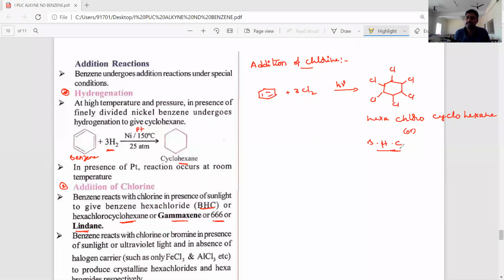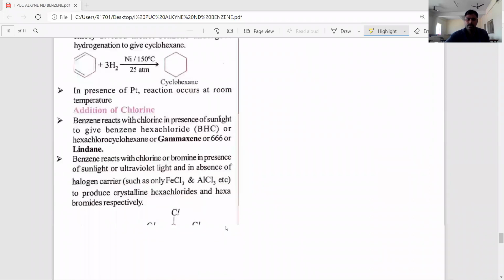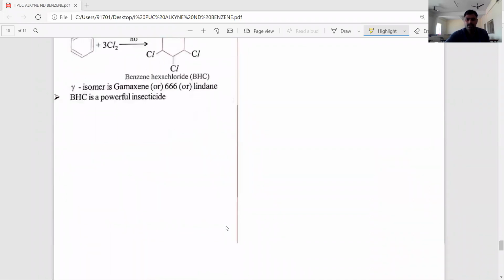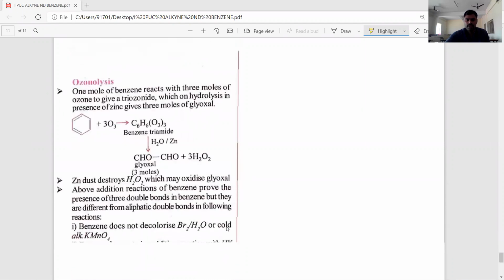Insecticide. The commercial name is Gamaxin or Lindane. So these are the main two important addition reactions. Another important addition reaction is addition of ozone. Let's see, dear students, addition of ozone.